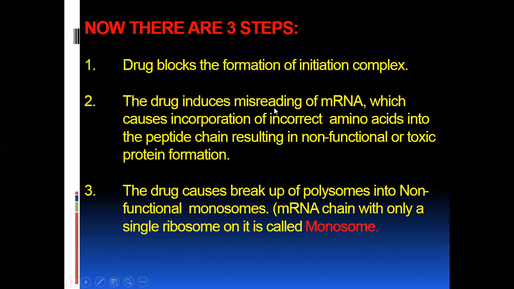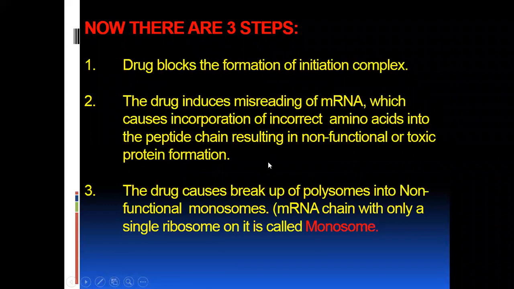The aminoglycoside causes non-functional or toxic protein formation, and this is due to incorporation of incorrect amino acids into the peptide chain, because the drug induces misreading of messenger RNA.